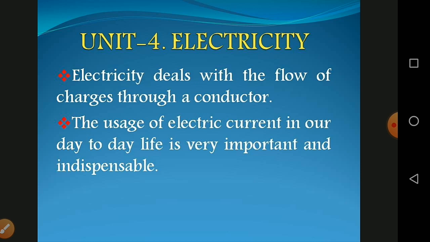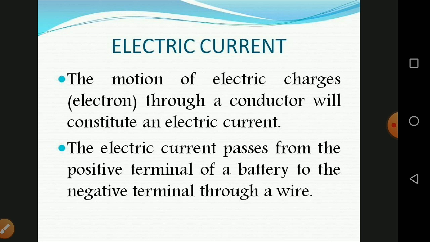So now the first topic, the electric current. The motion of electric charges, that means electrons, through a conductor constitutes an electric current. It is similar to the flow of water through a channel or the flow of air from a region of higher pressure to a region of lower pressure. In a similar manner, the electric current passes from the positive terminal, that means the higher electric potential of a battery, to the negative terminal, that means a lower electric potential, through a wire.